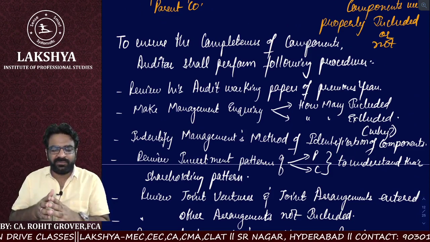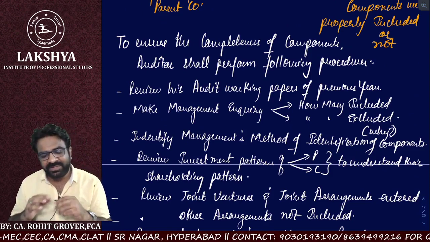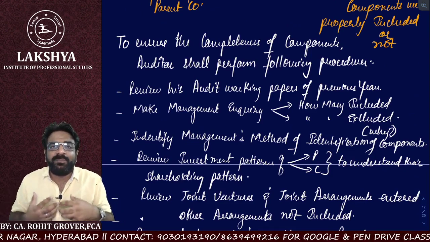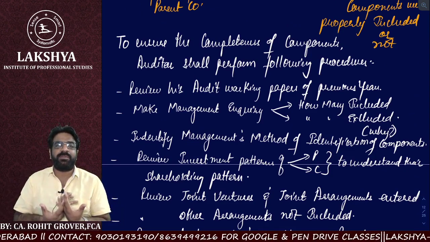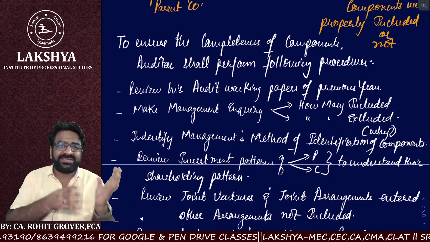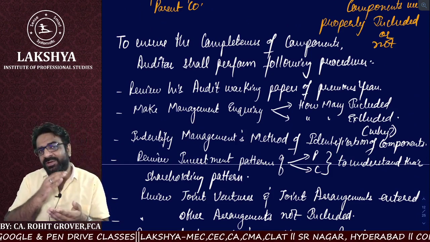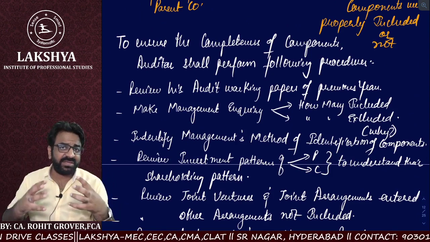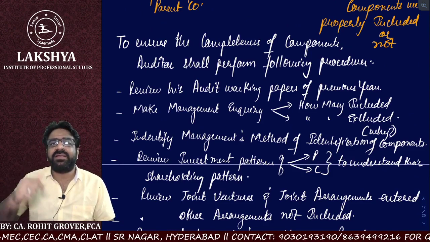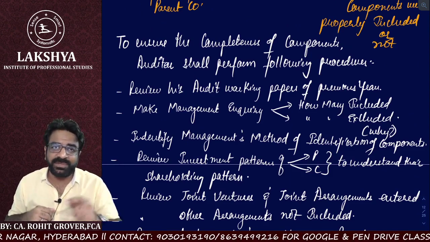Was I the auditor of the same parent for the last so many years? What I will do, I will review my own audit documentation, my working papers. I will review my own audit working of the previous years to understand which components were included in the previous years and which components were not included, whether this year also the same is happening or not. Did you get method number one? So I will review my own audit working papers.